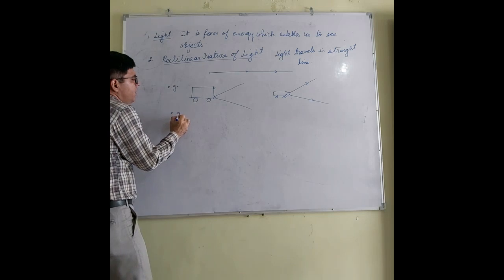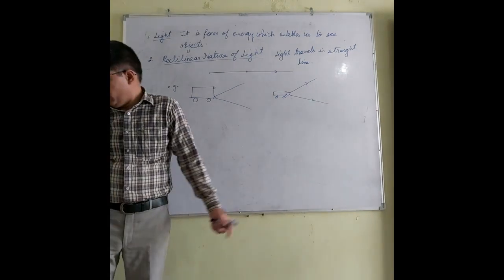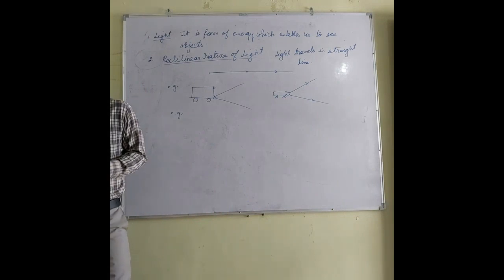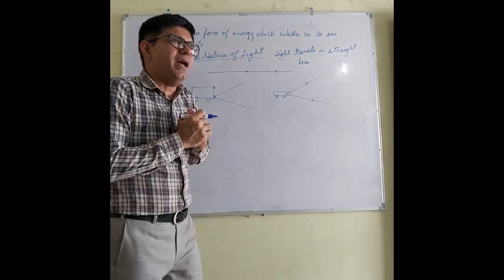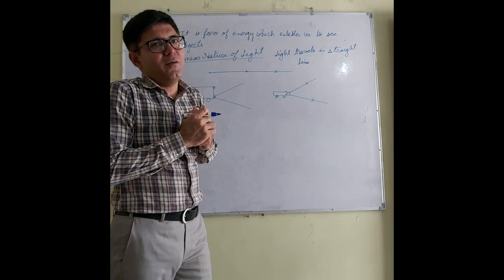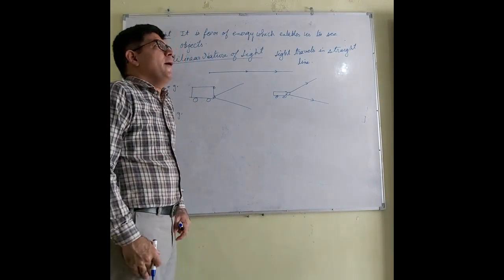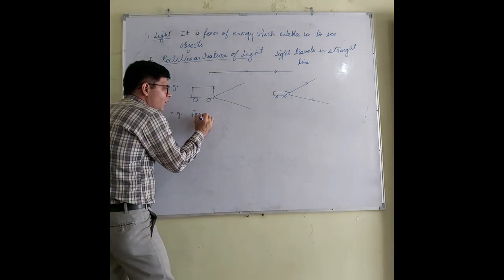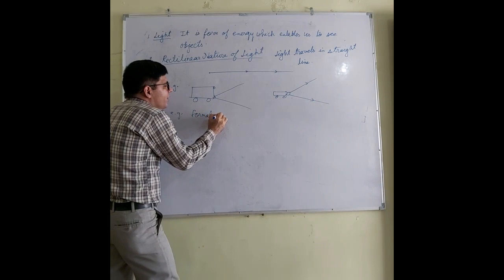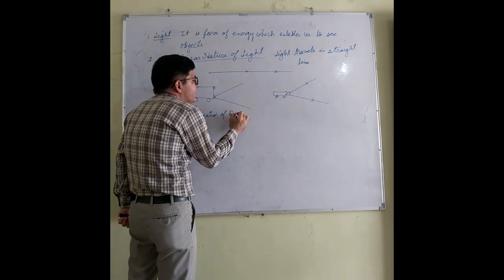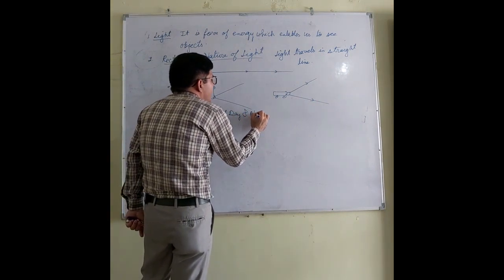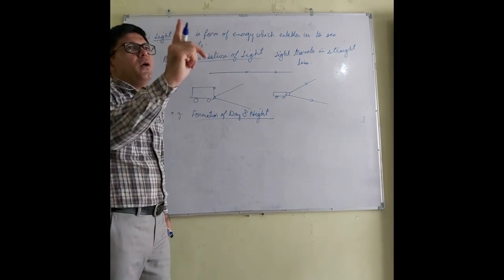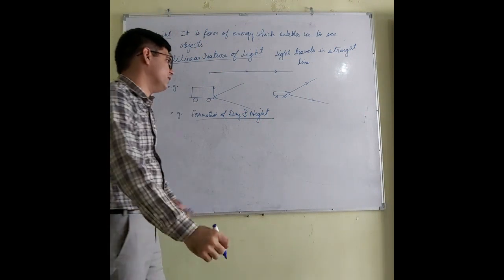Next example is the laser light that I have told you. Now, in addition to that, you have done a very beautiful phenomenon in your junior classes: formation of day and night. How are the day and night formed? Day and night are formed because of the rotation of the earth about its axis.